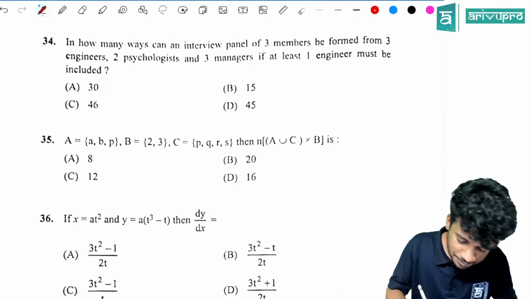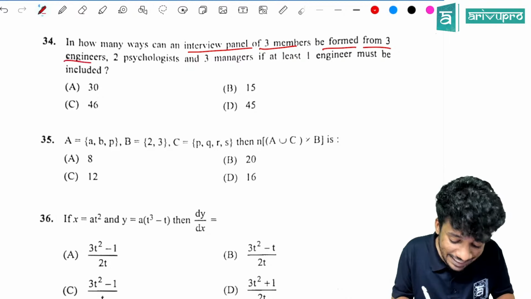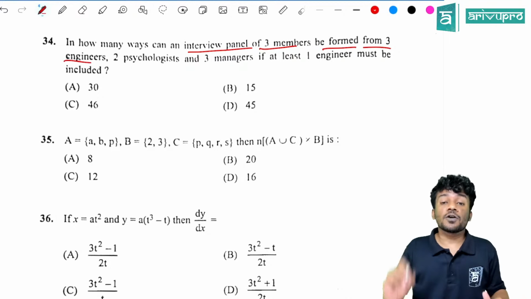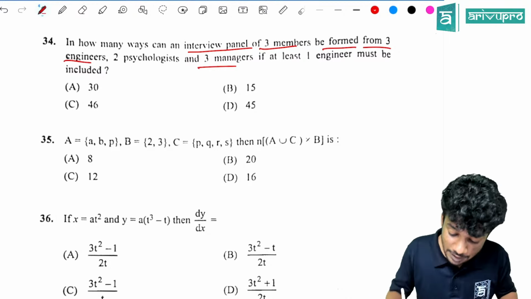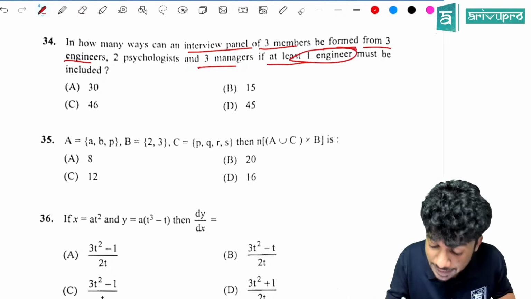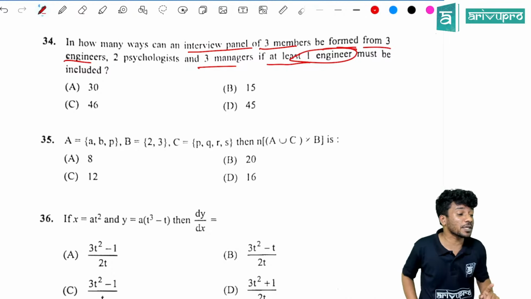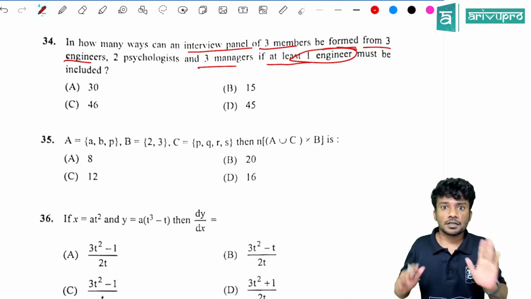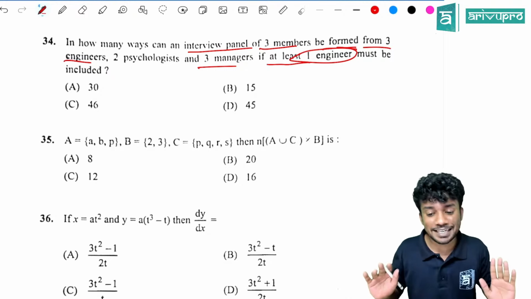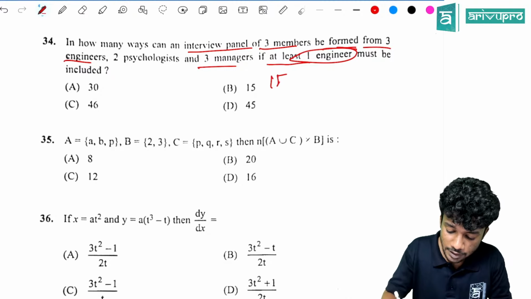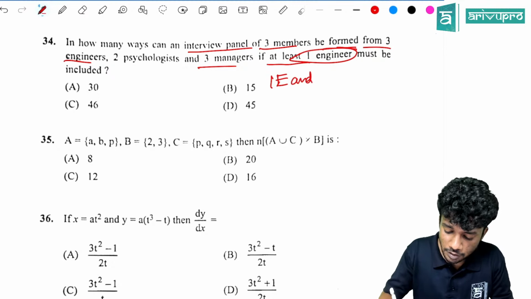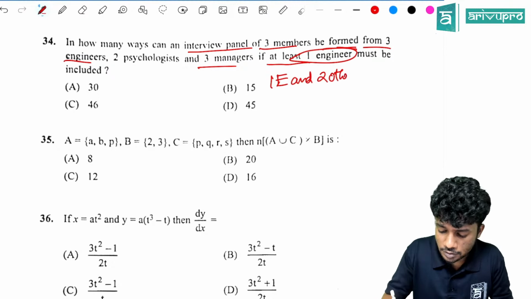In how many ways can an interview panel of 3 members be formed from 3 engineers, 2 psychologists, 3 managers, if at least one engineer is there? At least one engineer means what? At least one should be there. That is the case. How will you write? So, one engineer and 2 others, right?